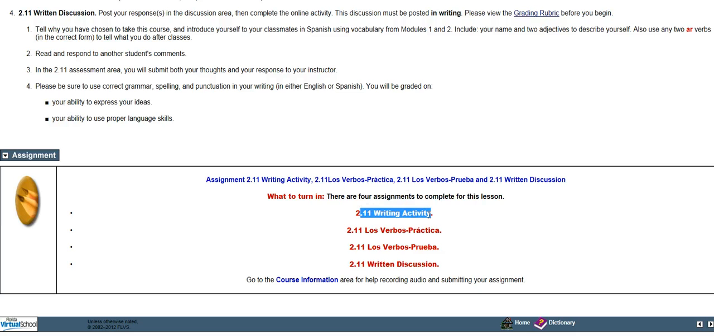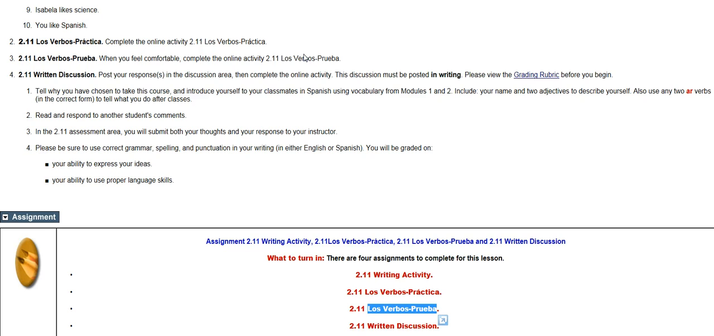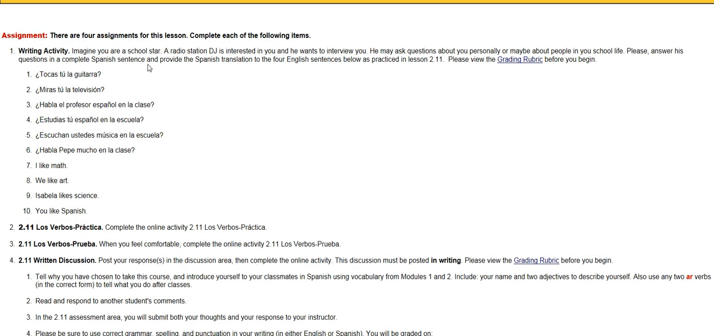We've got a writing activity, we've got a practice activity that you're turning in, you've got a quiz, and then the written discussion is actually about something else. It's not necessarily about the AR verbs. But let's go ahead and take a look.